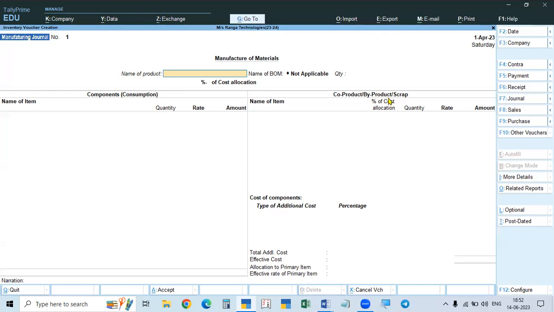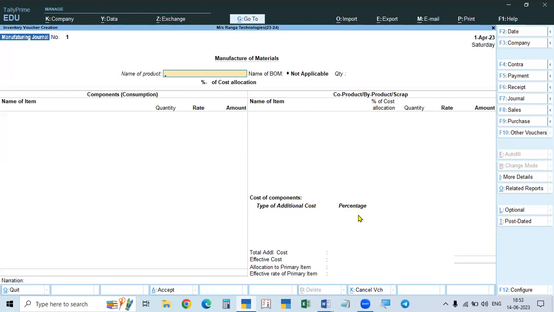So if there are any byproducts or scrap, that is entered here, and that amount will be reduced from the component price. And then, in addition to that, not only material, some other expenses are required, because you have to give wages to workers, and transportation for bringing the goods from the purchasing point to the factory. Like that, administrative expenses, insurance, factory rent, factory lighting, all these are related to the production. So these expenses you have to give here.